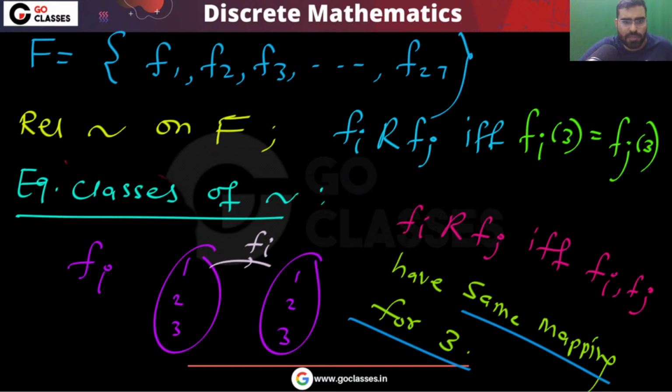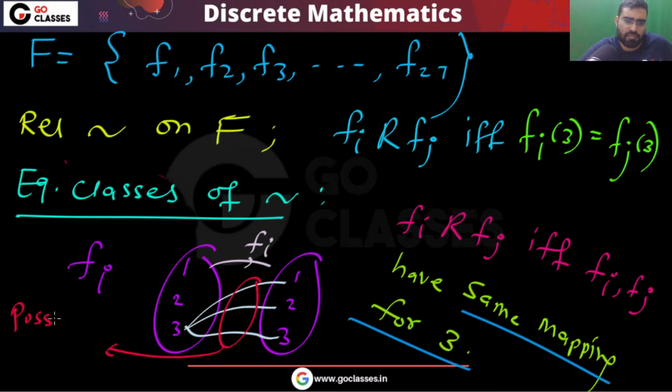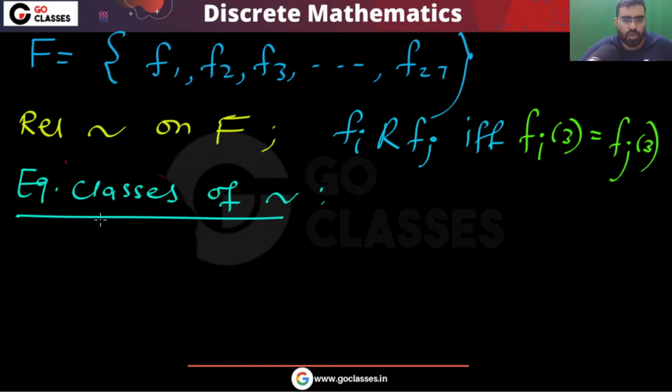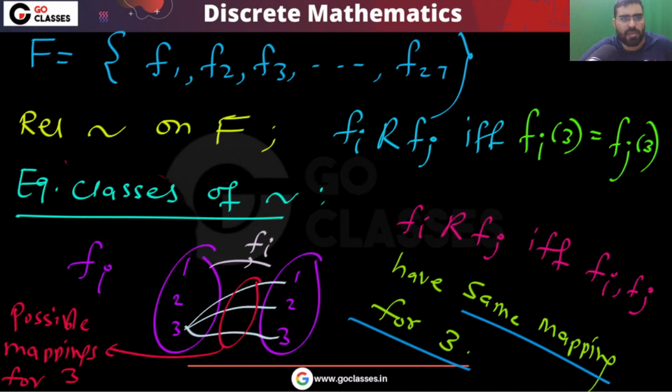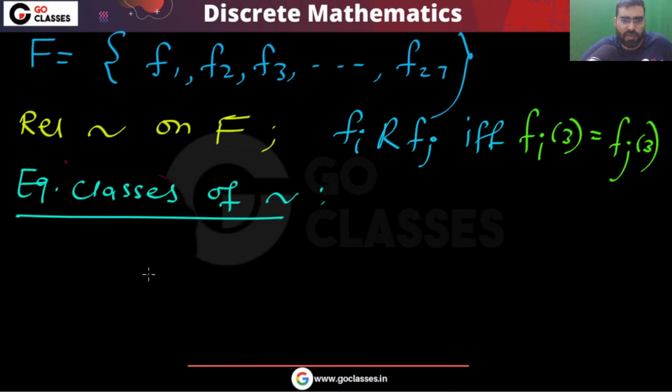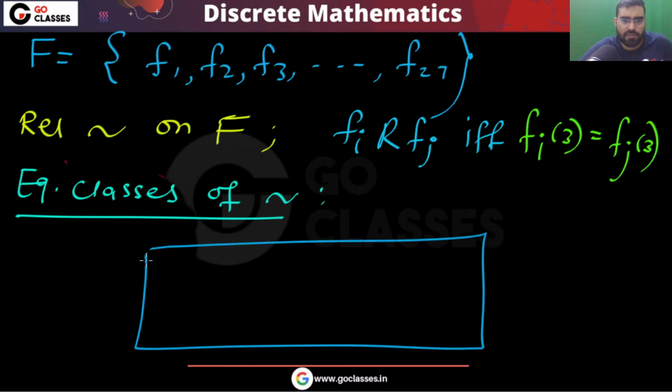Now, what are the possible mappings for 3? These are the possible mappings. So this is one group. This is a possible mapping. This is a possible mapping. These are the possible mappings for 3. So that is the reason I can say that 3 groups will be created, depending on what the mapping is. So there will be 3 equivalence classes in total.